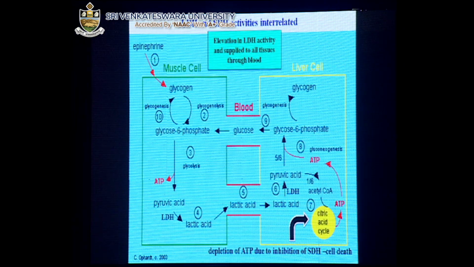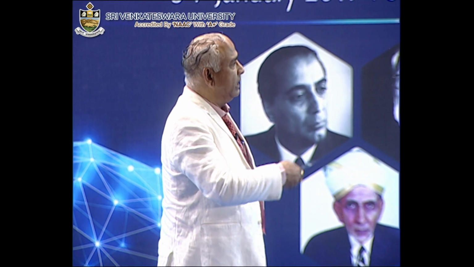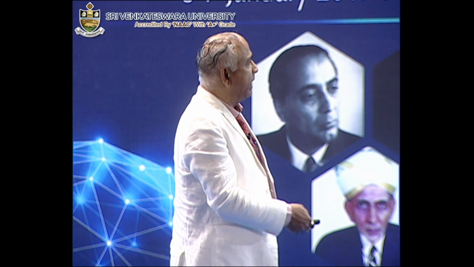Now this is another very important mechanism that you can see. These chemicals that block the LDH or SDH activities, the inter-converting enzymes, or you take pyruvic acid, which is the end product of glycolysis. If it is aerobic, pyruvic acid enters the Krebs cycle where it converts into carbon dioxide and water. If it is anaerobic, it may convert into other compounds in the body, maybe lactic acid or other anaerobic compounds. That is how this whole system will be affected, and it enters into the citric acid cycle.